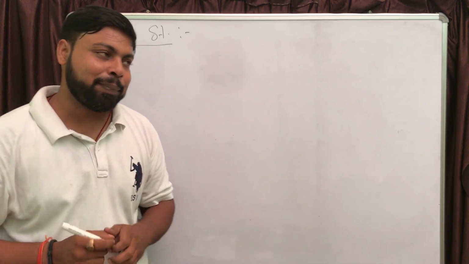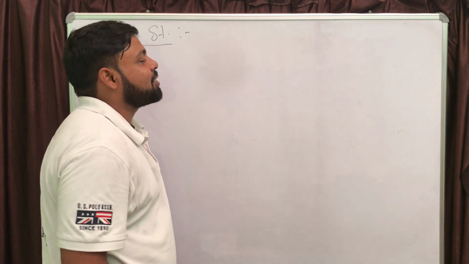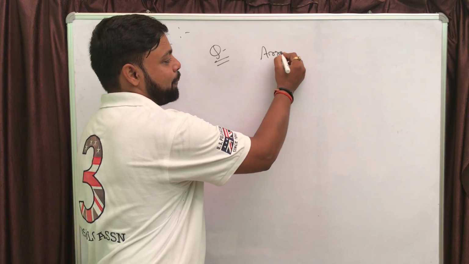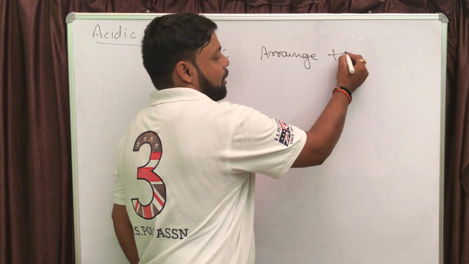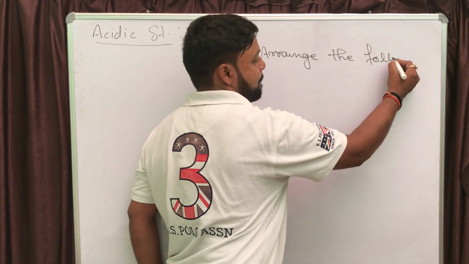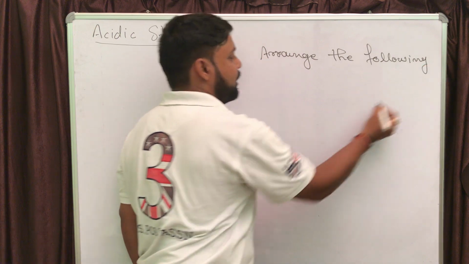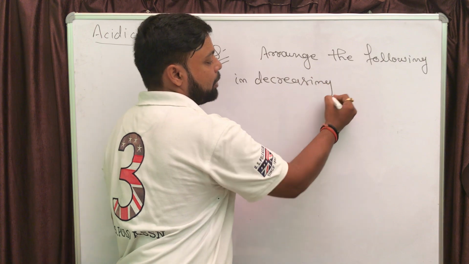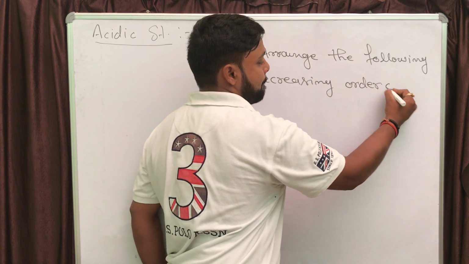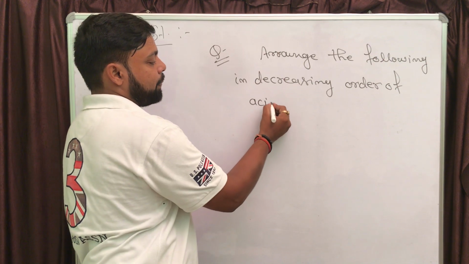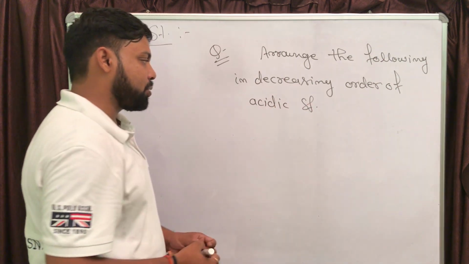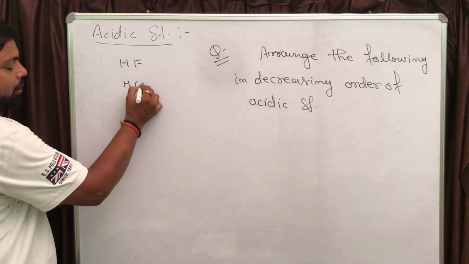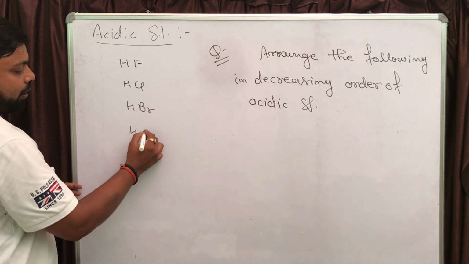Let's do one problem. Arrange the following in decreasing order of acidic strength: HF, HCl, HBr and HI.